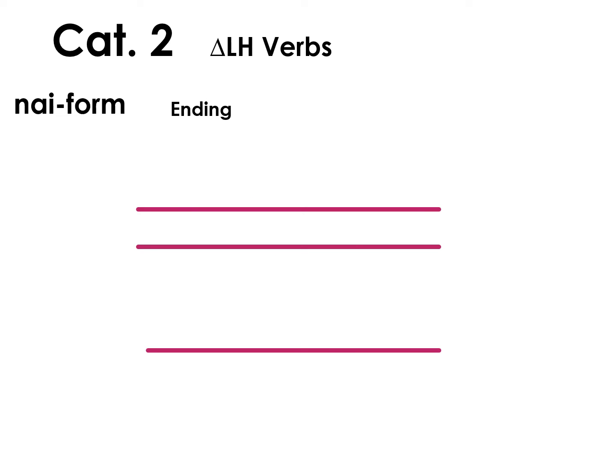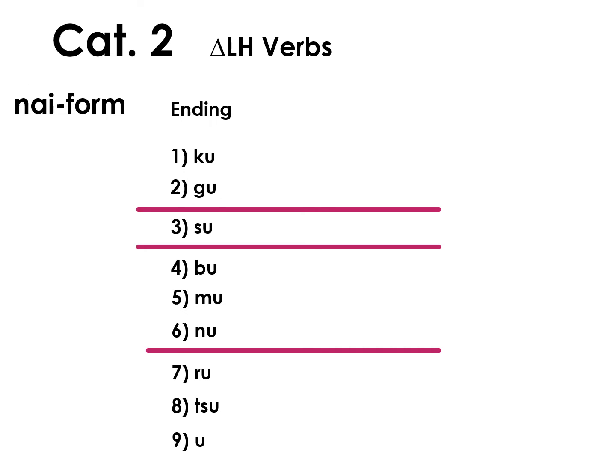For category 2 or last hiragana changing verbs, the last hiragana of the dictionary form is not dropped but changes to its A series. These are the 9 kinds of endings: ku, gu, su, bu, mu, nu, ru, tsu, and u. And these are their A series equivalents: ka, ga, sa, ba, ma, na, ra, ta, and wa.